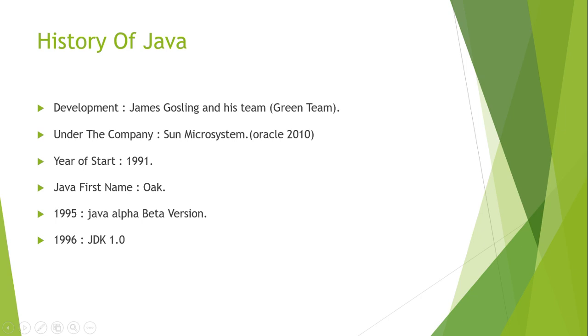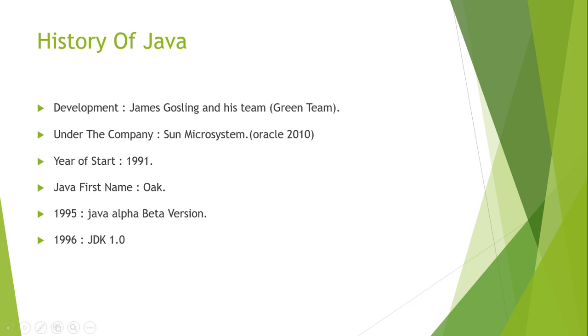James Gosling and his team developed the Java program under the company Sun Microsystems. And I wrote here Oracle 2010. Why I wrote this, I will tell you after that. So James Gosling and his team, the Green Team, made Java under the company Sun Microsystems. They started in 1991. So what they first did, first they developed one project.